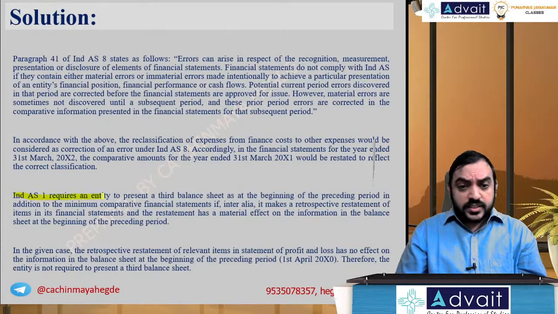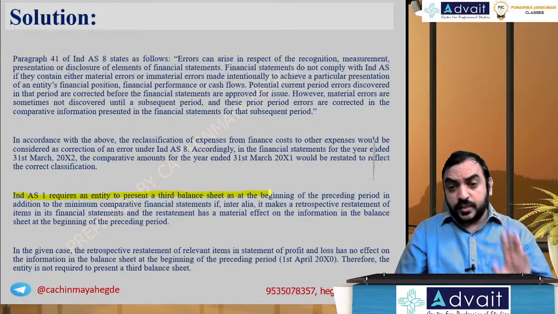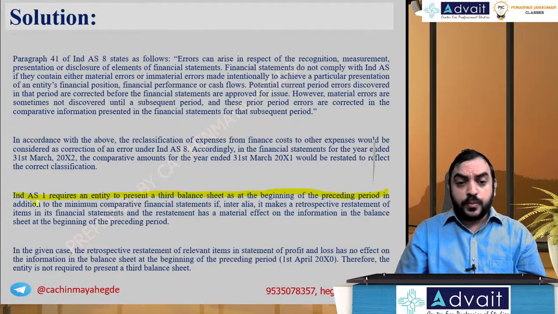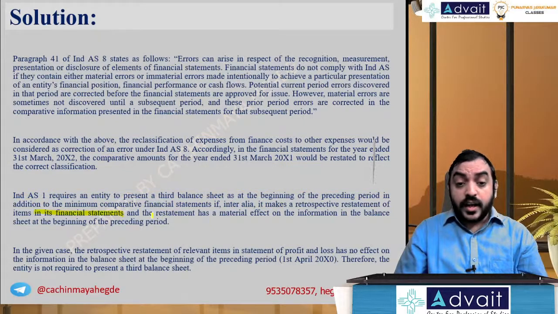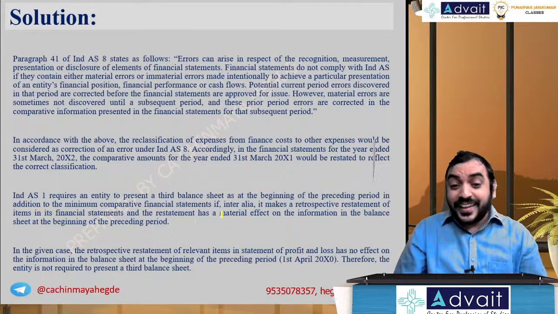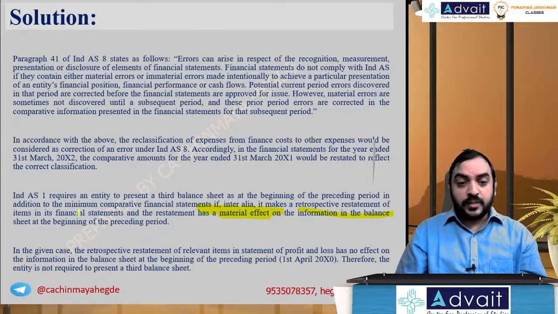Ind AS 1 requires an entity to present a third balance sheet at the beginning of the preceding period in addition to minimum comparative information, if inter alia, it makes a retrospective restatement of an item and the restatement has a material effect. Please note this point: it's a material effect on the financial information in the balance sheet. In the given case, retrospective restatement of items in the P&L account has no effect on information in the balance sheet. Therefore, the entity is not required to present a third balance sheet.